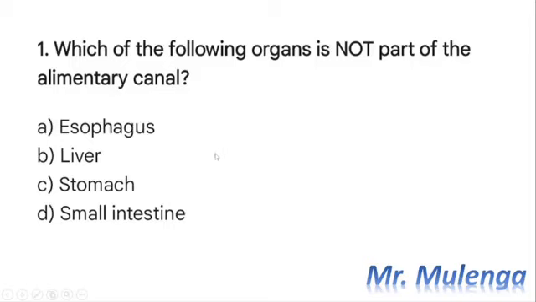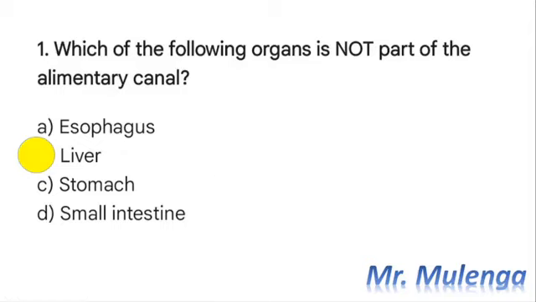So we know that the alimentary canal is just a long muscular tube that starts at the mouth and ends at the anus. So this alimentary canal includes the mouth, the esophagus, the stomach, the small intestine, the large intestines, and the rectum. So from these organs that we have, the organ which is not part of the alimentary canal is the liver. So the correct answer there is B.